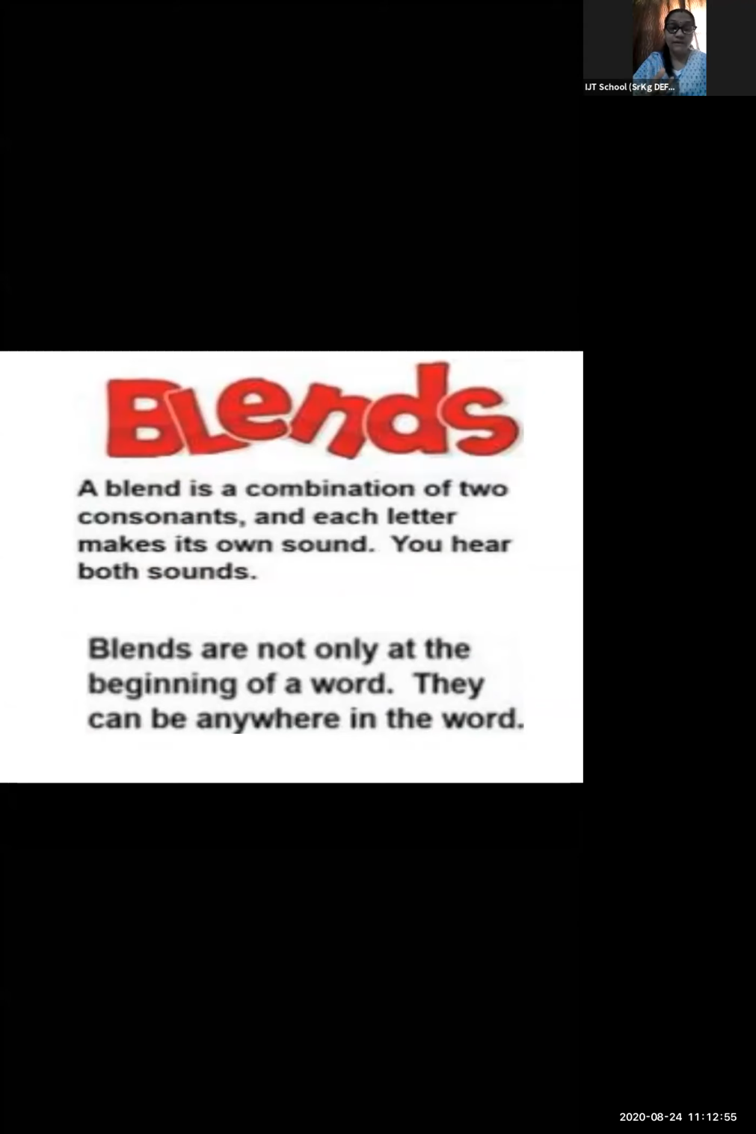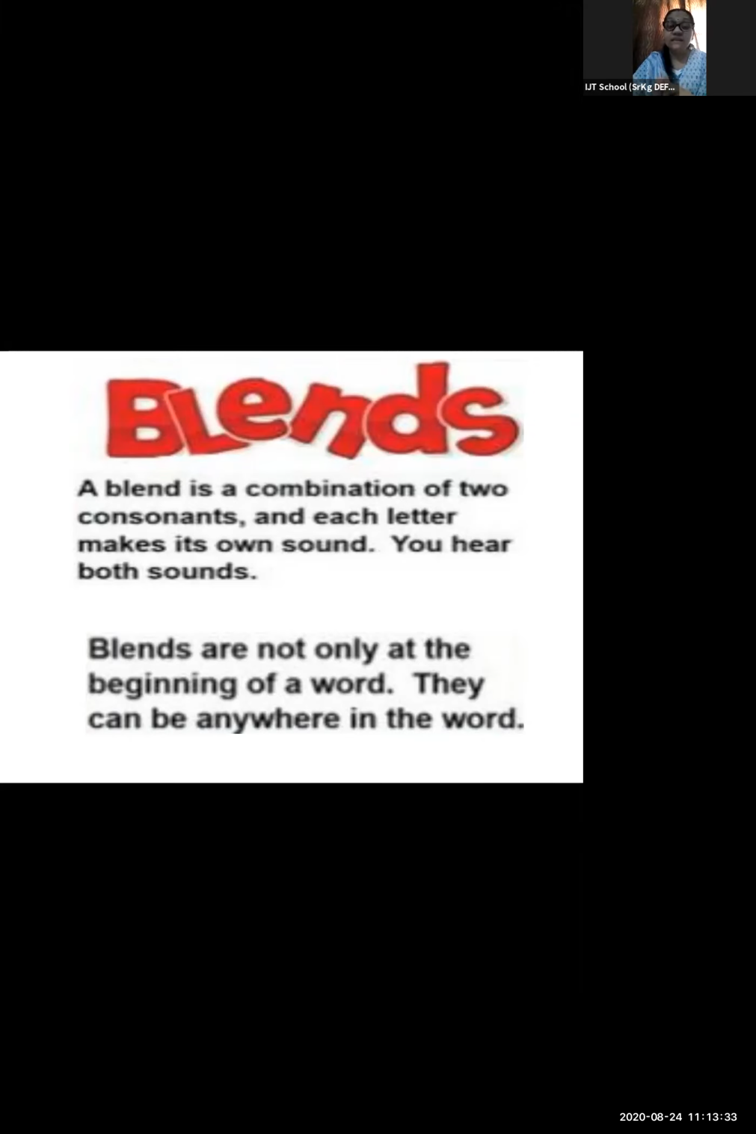As I told you already, two consonants S, T, S, L, when we combine them, yes or no, we bring them together. A blend is a combination of two consonants and each letter makes its own sound. When we combine them, we hear the sound of both the letters. St. When we say st, we can hear the sound for S and for T also.